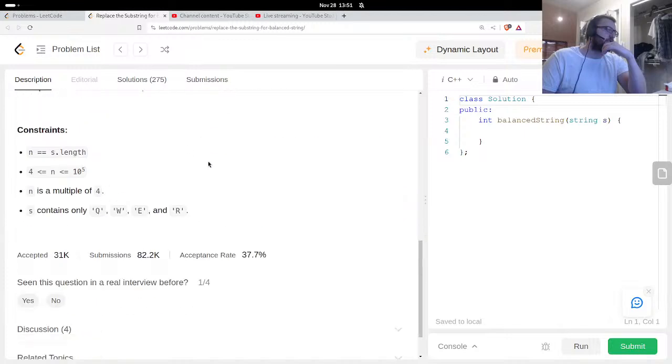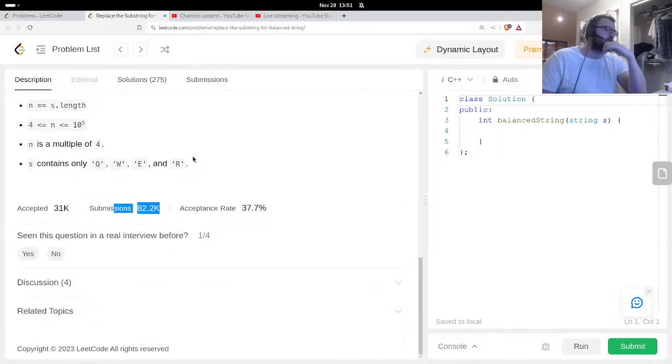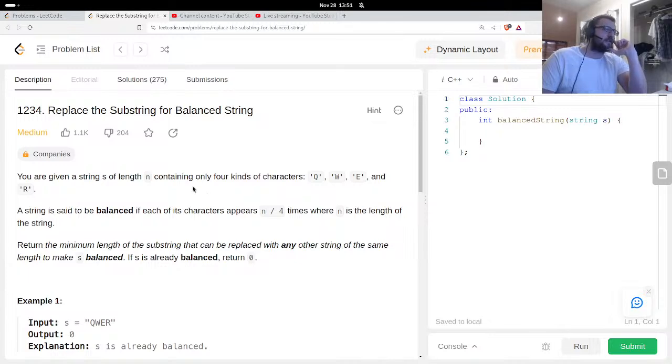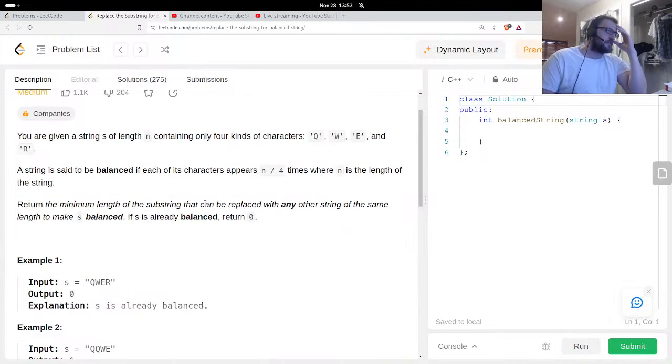It's a pretty low acceptance rate and kind of a low submission rate too. Minimum length of the substring that can be replaced with any other string of the same length to make S balanced.